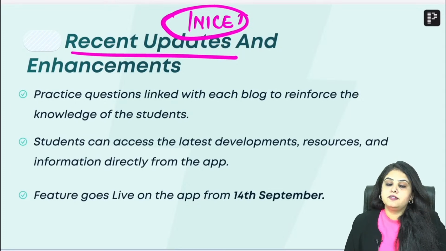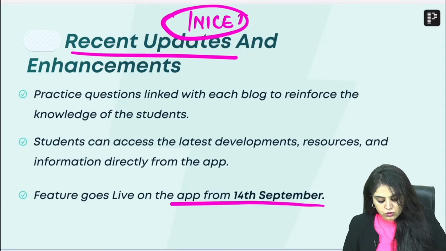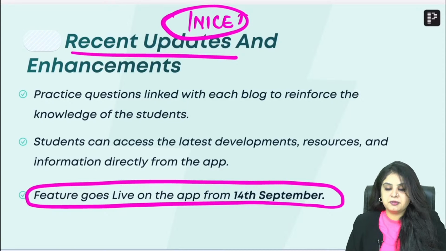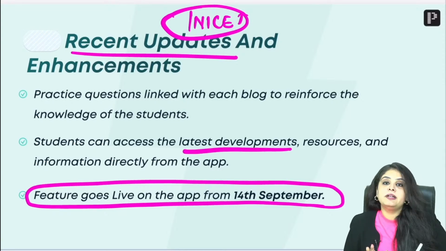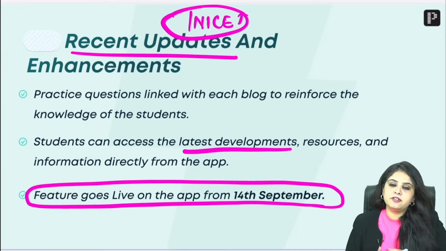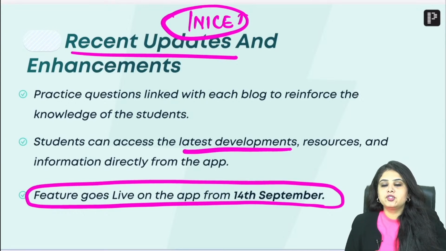This is also something that we've taken care of. The feature goes live in the app from 14th of September, where we have made a separate section. All your developments, not only in pathology, in every subject, there'll be a separate section which is the updates part of the subject. Before your INI-CET, you have to scan through those topics. Now you know that these are the latest ones and these are the potential questions, right?